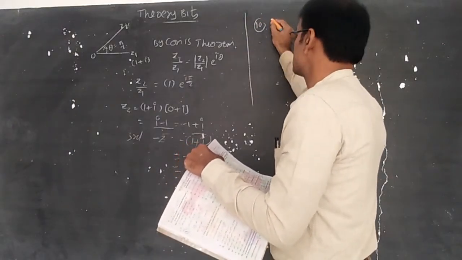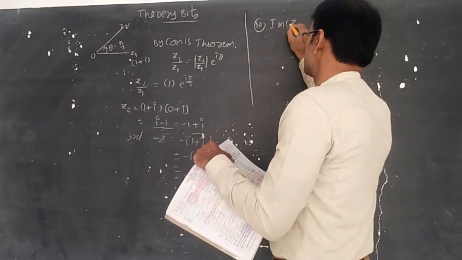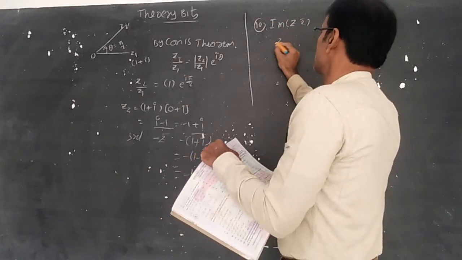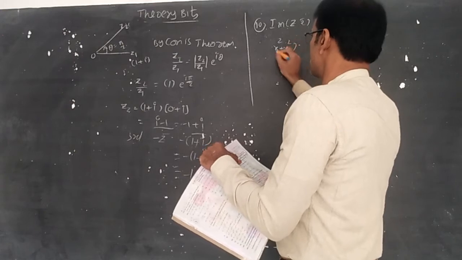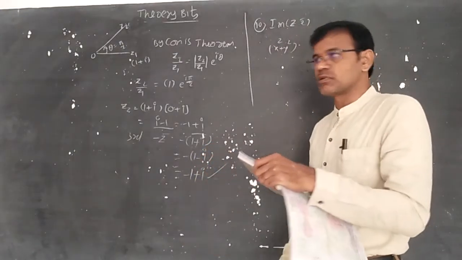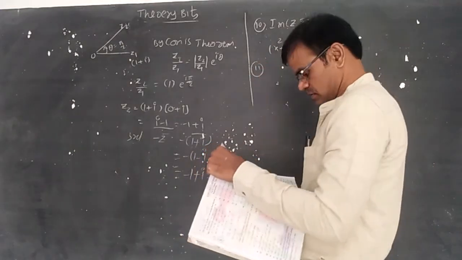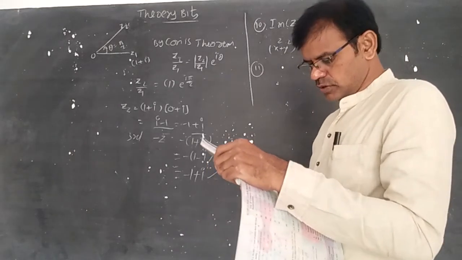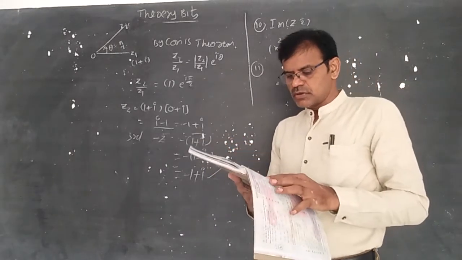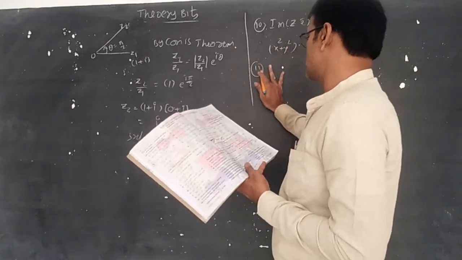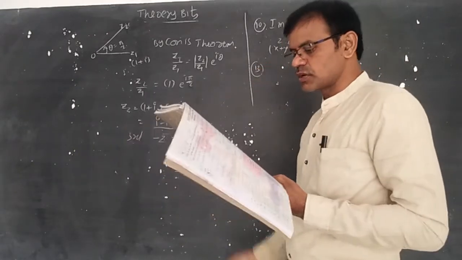10th one. Imaginary part of z z bar. Of course z z bar means x square plus y square. There is no imaginary part, so it is simply 0. 11th one, we completed while discussing the concept. 12th one also completed. Let us now discuss the 13th question.